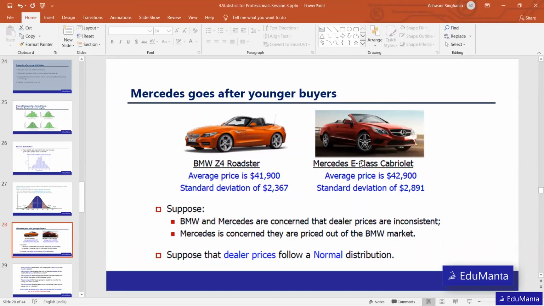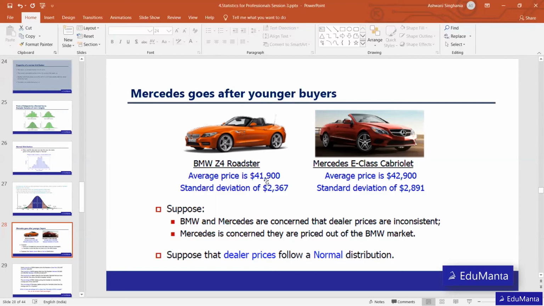But later, Mercedes also wants to get into the youngster segment, and they want youngsters to buy their cars. So they want to see what price their cars are being sold at. Basically, a car comes at a particular price, and when it finally reaches the dealer, every dealer sells the same car at a different price.